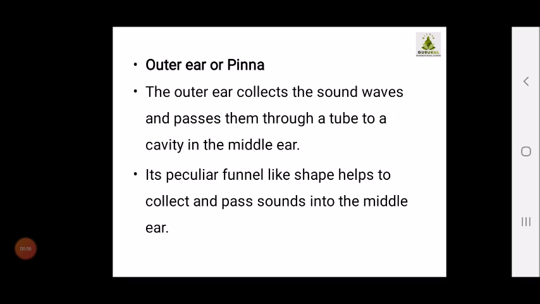Outer ear, or the pinna. Children, you know that the outer ear collects the sound waves and passes them through a tube to a cavity in the middle ear. Its peculiar function comes from its funnel-like shape. It helps to collect sounds and pass them into the middle of the ear.